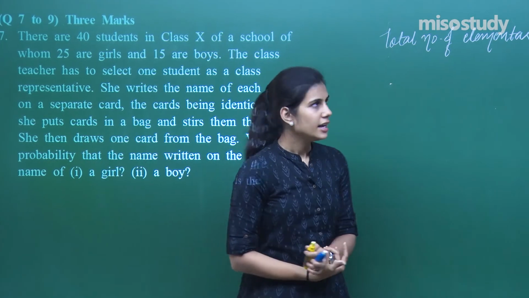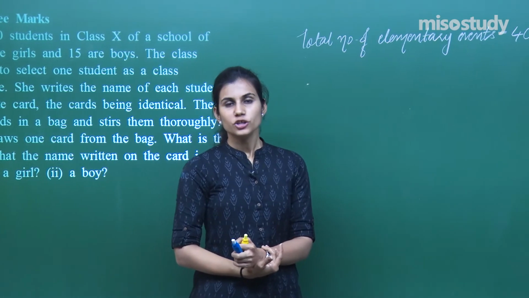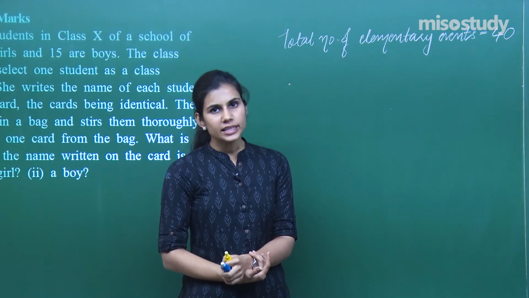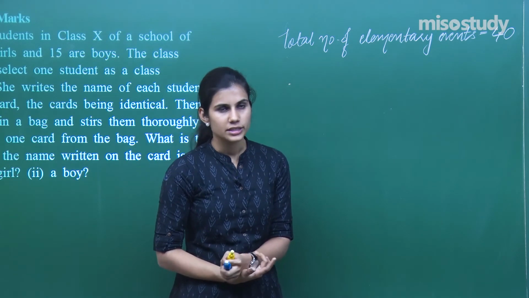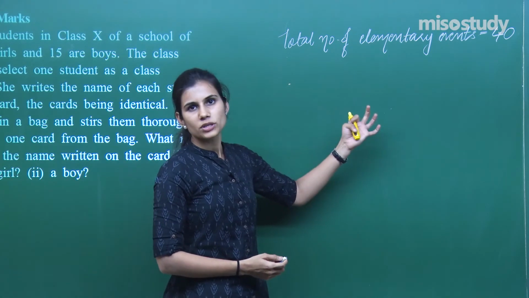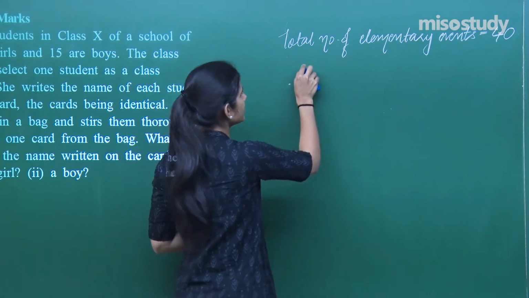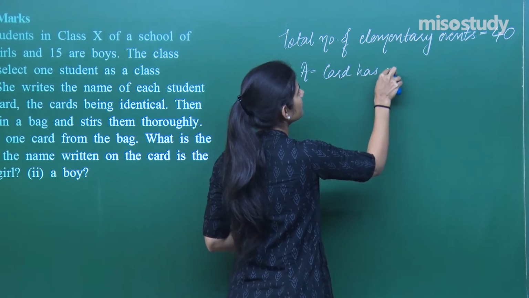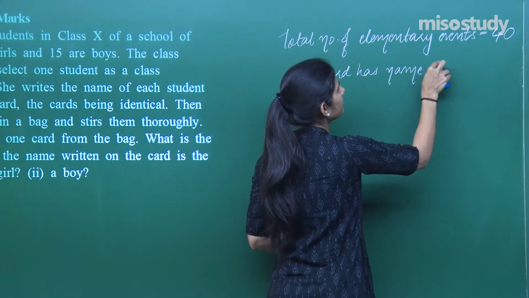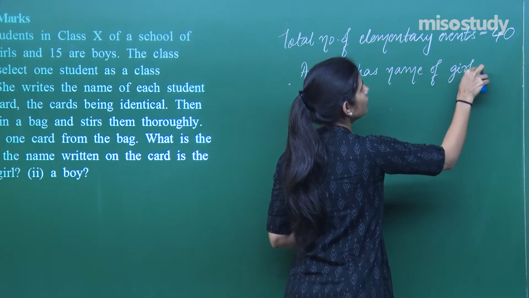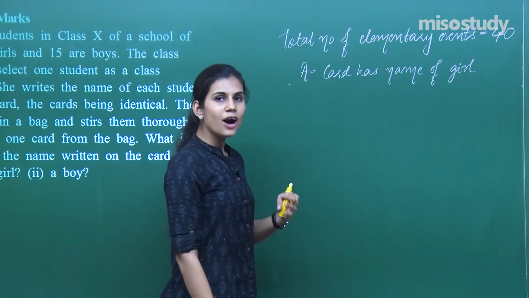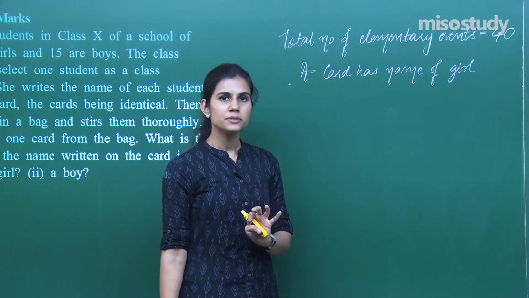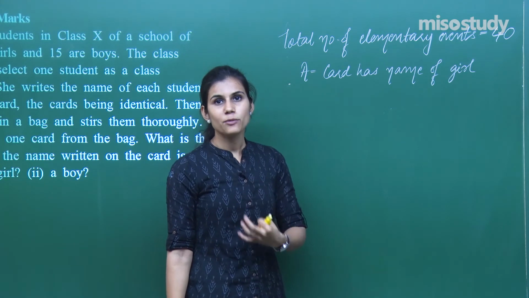Now what is the probability that the name written on the card is of the girl and is of the boy? Out of these 40 cards, 25 cards have the name of girls written on it, and 15 cards have the name of boys written on it. So if the total number of possible outcomes is 40, and my event A is that the card has the name of a girl on it, then how many outcomes are favorable to this event? 25 outcomes, because 25 cards have the name of girls written on it.